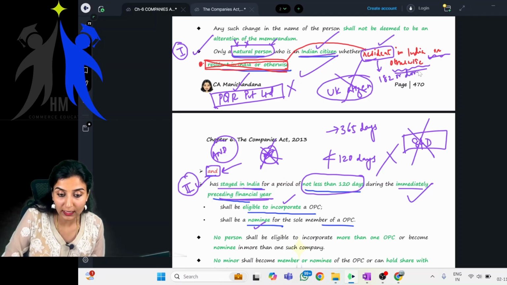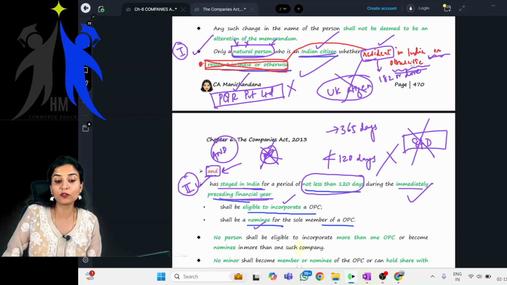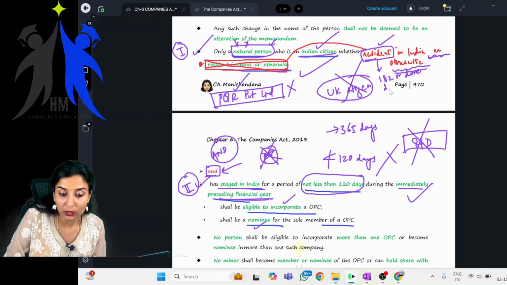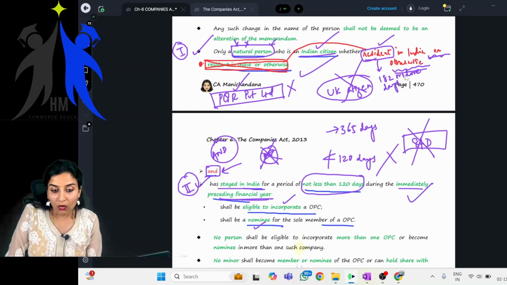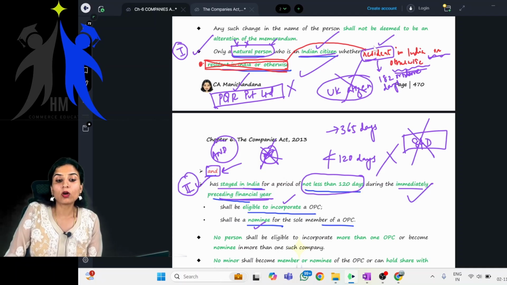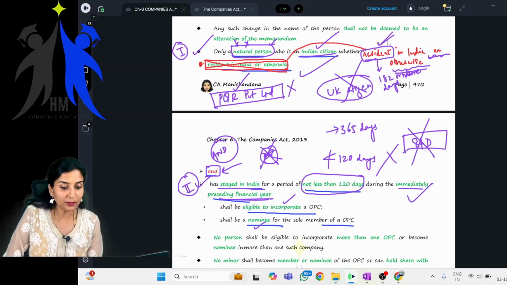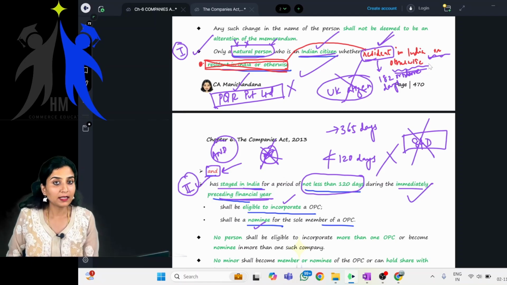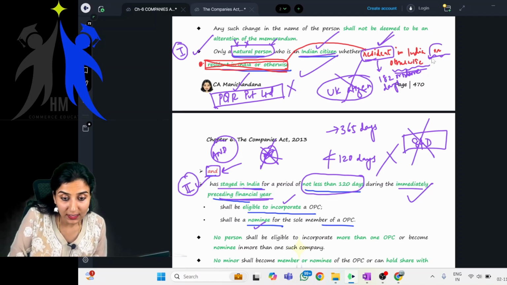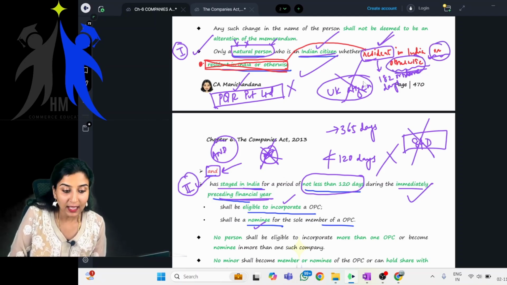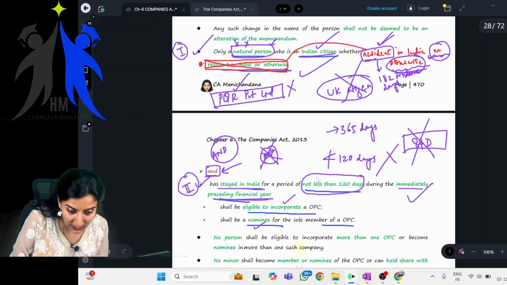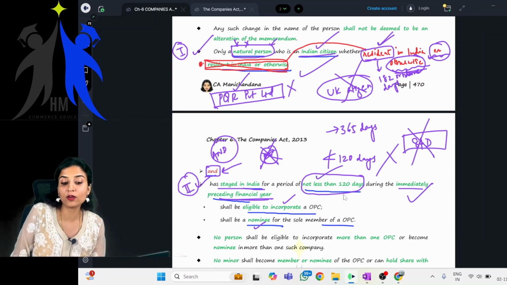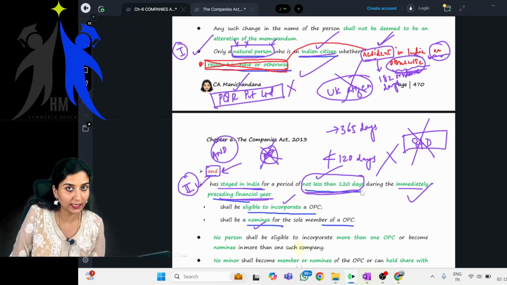If you have stayed in India for a period of 182 days or more, only then you are called a resident. Now, because they have inserted this 'or otherwise', you also have to satisfy the condition of staying in India for not less than 120 days.